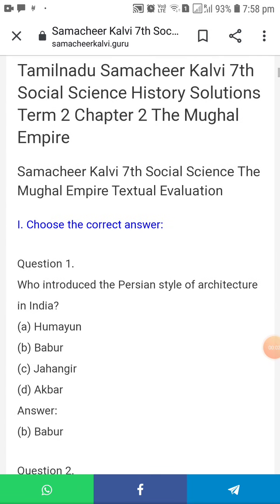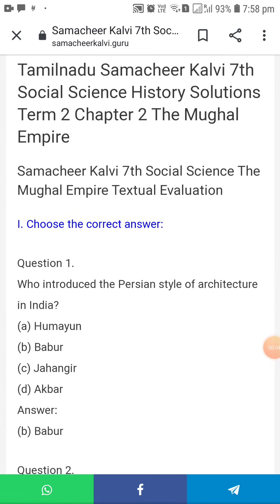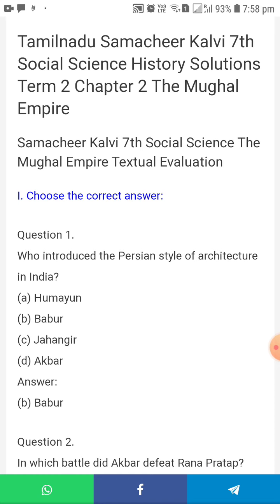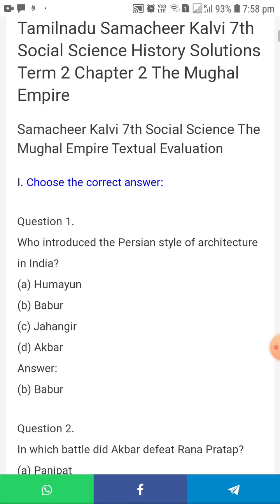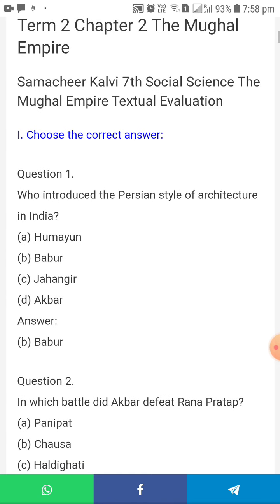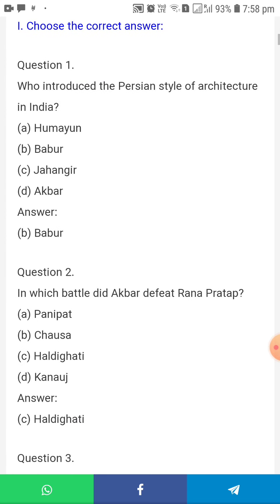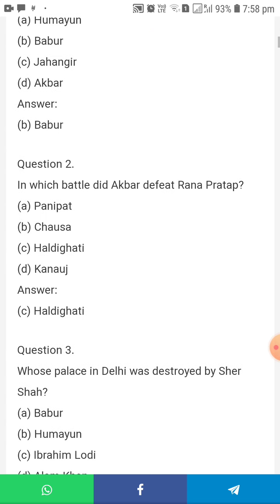Today we are going to discuss history, second lesson, the Mughal Empire, one-word answers. First Roman letter, choose the correct answers. First one, who introduced the Persian style of architecture in India? Again I read, who introduced the Persian style of architecture in India? The answer is Babur.